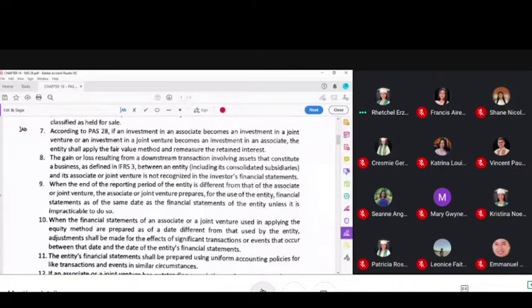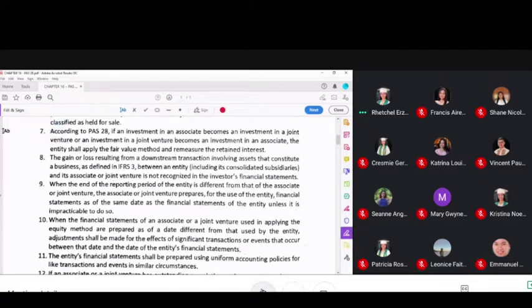And even if there's fluctuation in the percentage of your shareholdings, class, it was 30%, 25%, 35%, 40%, as long as it remains covered by PAS 28, then continue using the equity method. Even under PFRS 11, for investment in joint ventures, for joint arrangements, you also use the equity method.